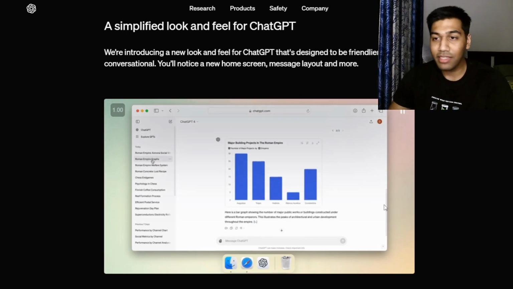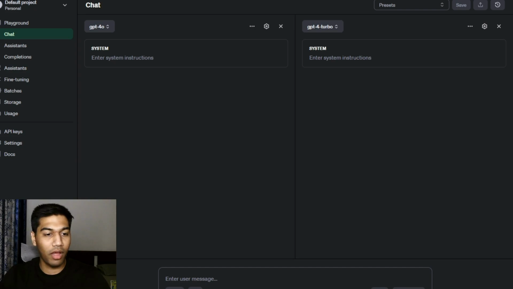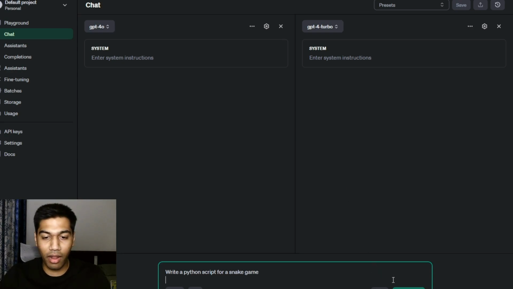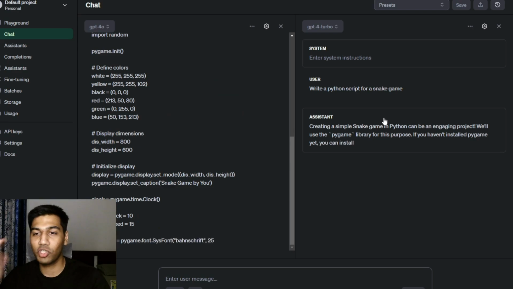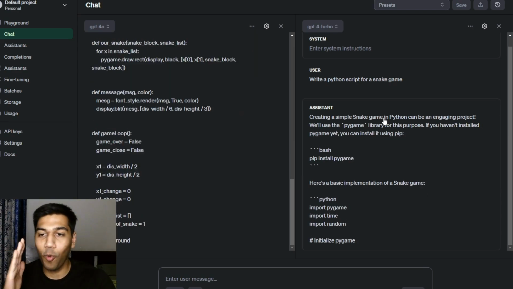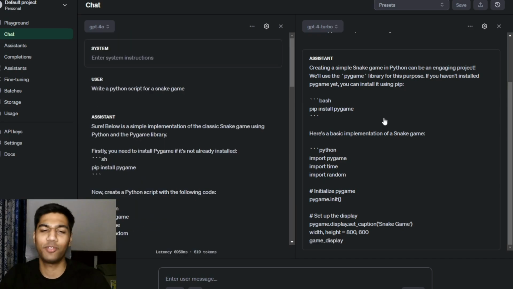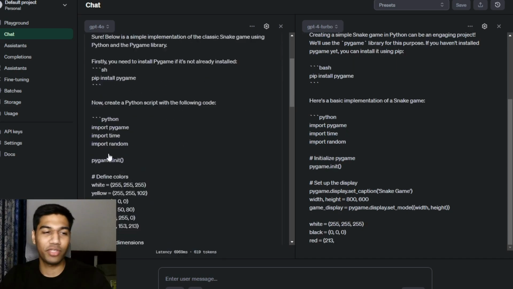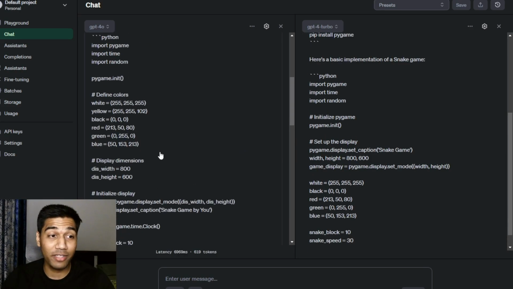Now, let's come to a bit of testing, right? So very simply, this is GPT-4o and this is GPT-4 Turbo, which is one of their best models. And I actually want to compare it with two of them. So I'm just going to ask it, write a Python script for a snake game. That's it. And I just want to let it run and press Ctrl Enter. Just see the speed. The GPT-4o is so much better, so much faster. Again, I'm pretty sure they'll be equivalent in the responses, but it is super fast.